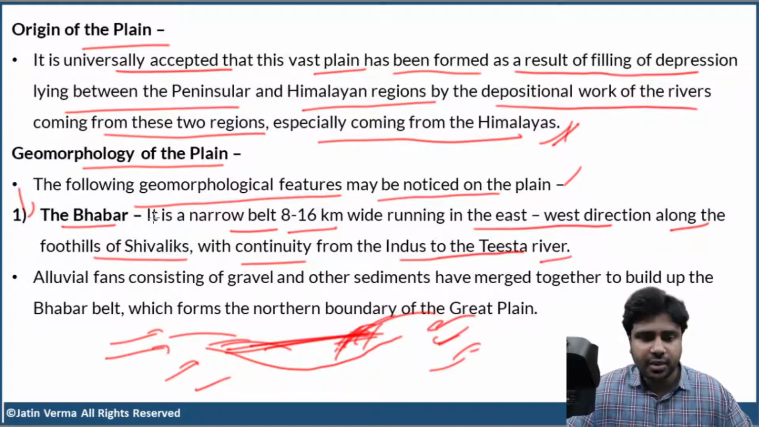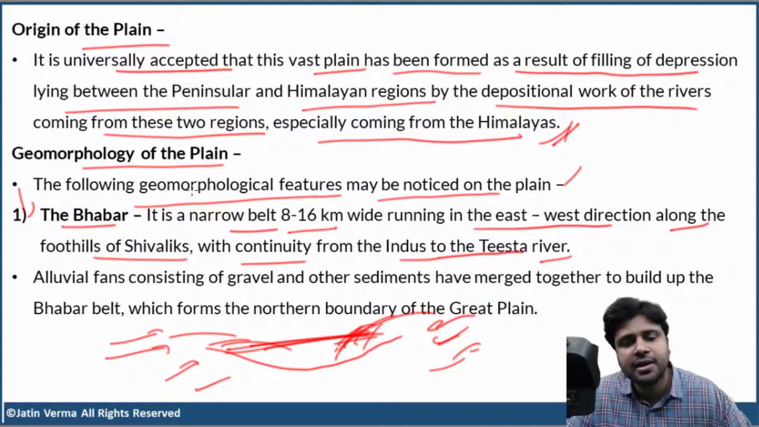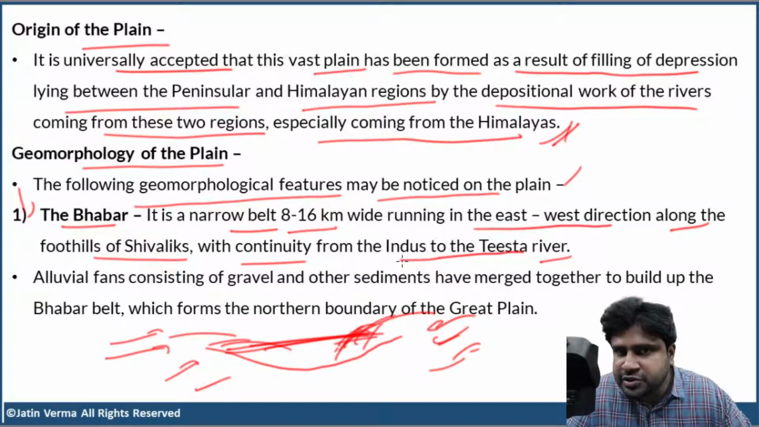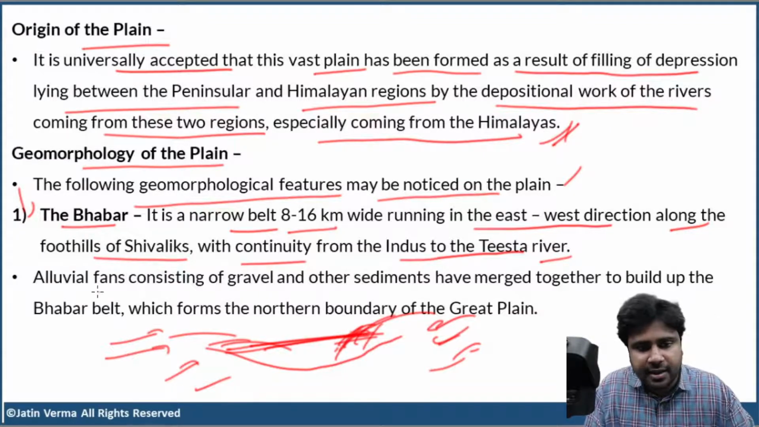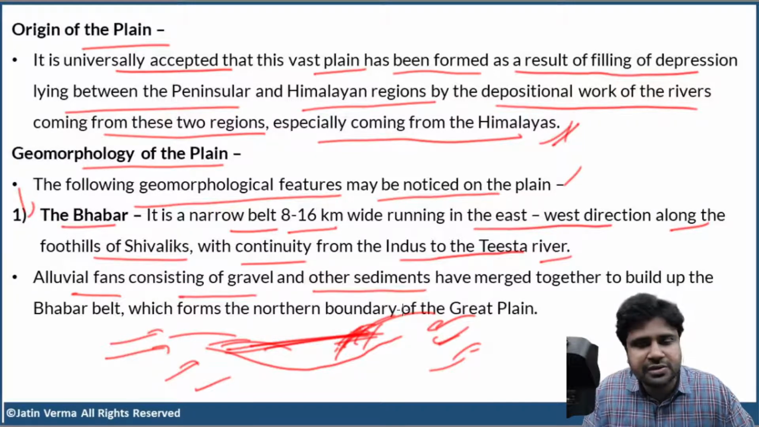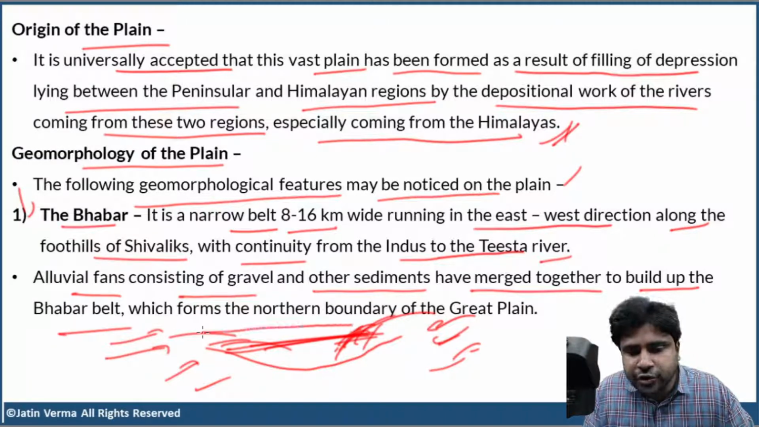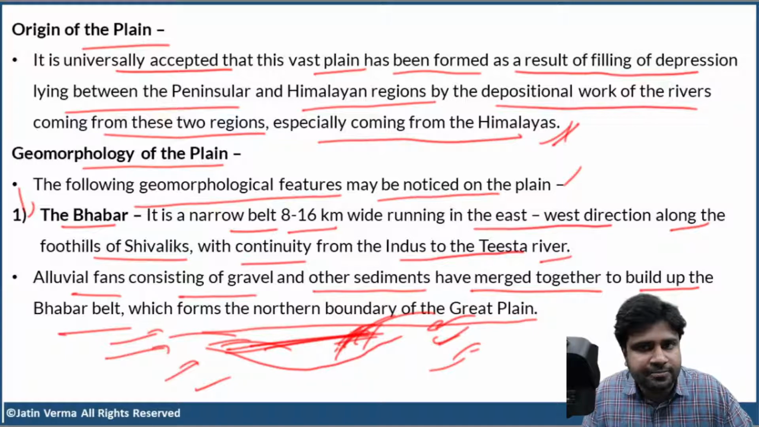Okay? So now let us again come back to this. The Bhabar is a narrow belt, 8 to 16 kilometers wide, running in east-west direction along the foothills of Shivaliks continuously from Indus River in the west to Teesta River in the east. Alluvial fans consisting of gravel and other sediments have merged together to build up the Bhabar belt, which forms the northern boundary of the Great Plain. So very simple.